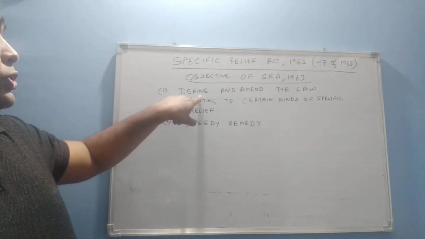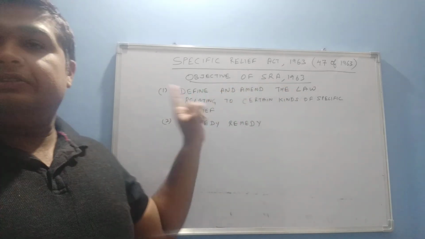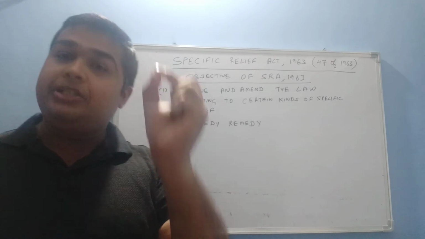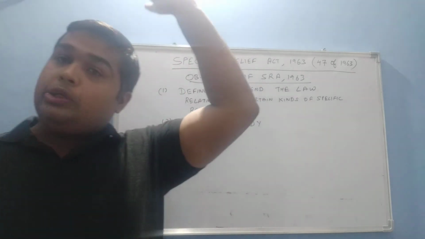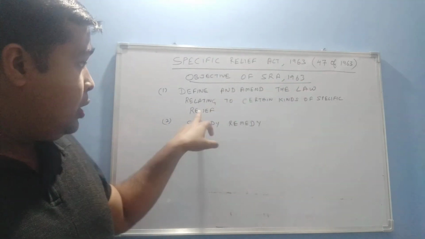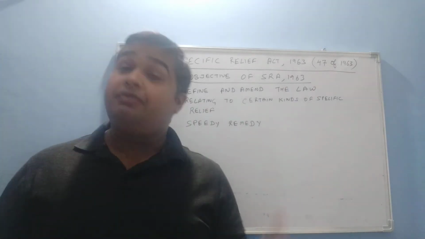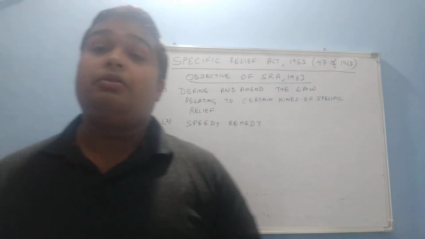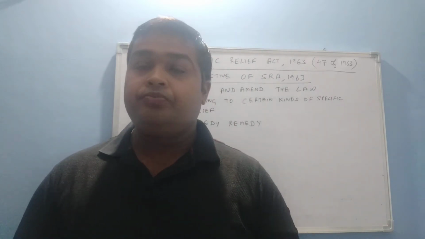This act is to define and amend the law. Firstly, this act defines what the specific relief is, and amends the old law, that of 1877, the law relating to certain kinds of specific relief. So that is the first objective we found from the preamble of this act.